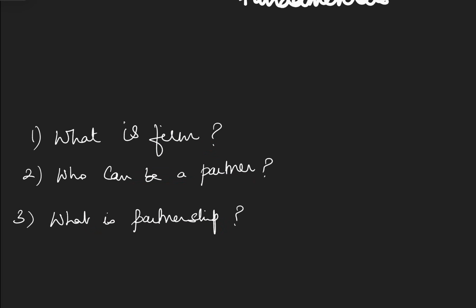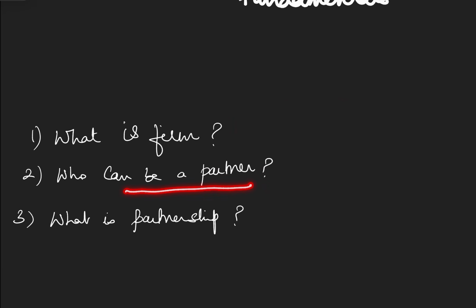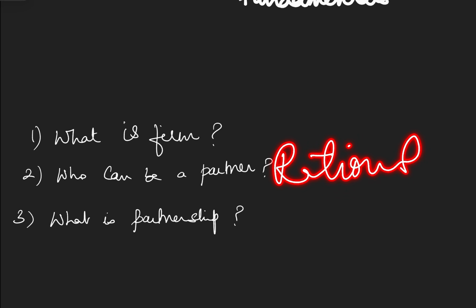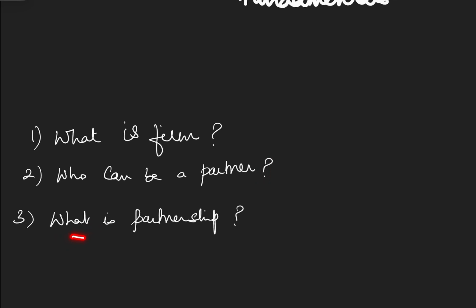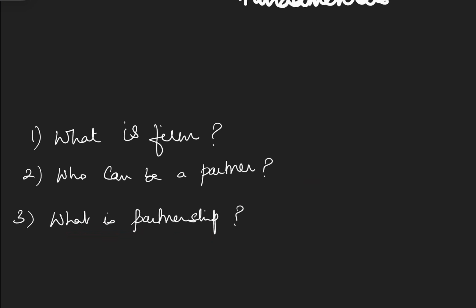What is a firm? First of all, collectively partners are known as firm. Next, who can be a partner? Any person with a sound mind. Sound mind means a person who can make rational decisions can become a partner. Next, what is partnership? Partnership is a relationship between the partners, right? So it's a relation between the partners.